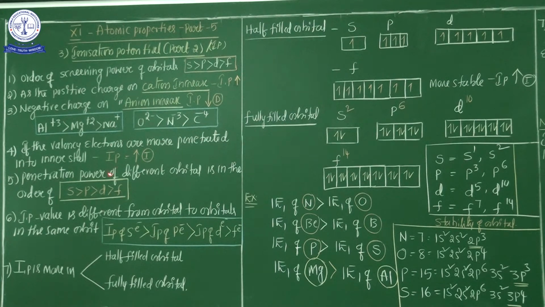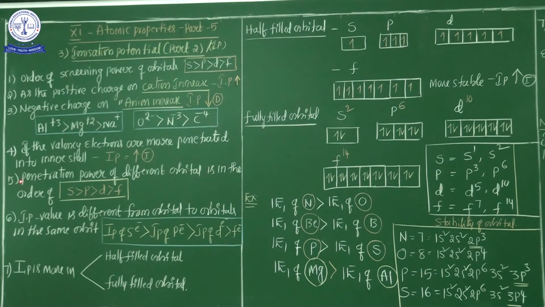That is the first point. The second point: the electrons are more penetrated. When high effective nuclear charge is present in any species, the valence electron is completely penetrated towards the nucleus side, hence it is not easy to remove the electron from the outer orbit. That's why ionization potential also increases.